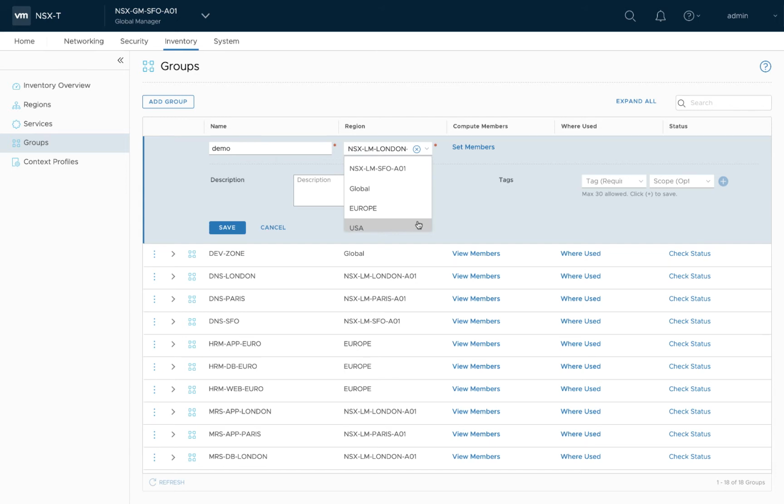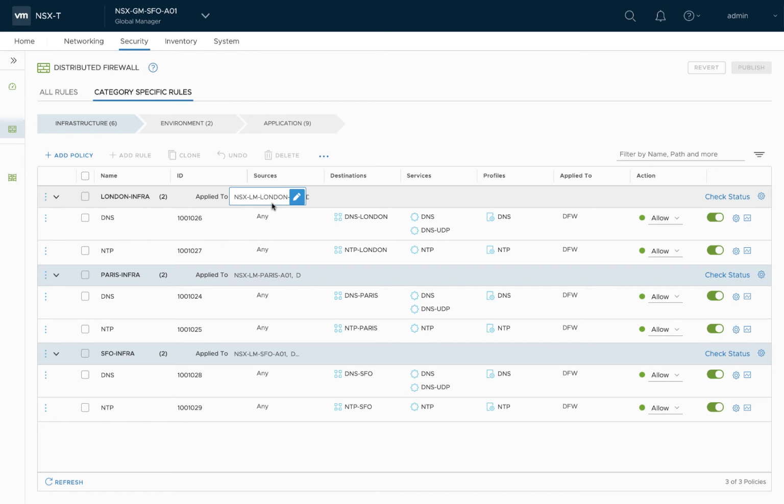In this example, I have some location specific groups, for example groups in London. Similarly, groups in a user specified region, Europe, and also a global group. Once you have these groups defined, the user can define distributed firewall policies on Global Manager.